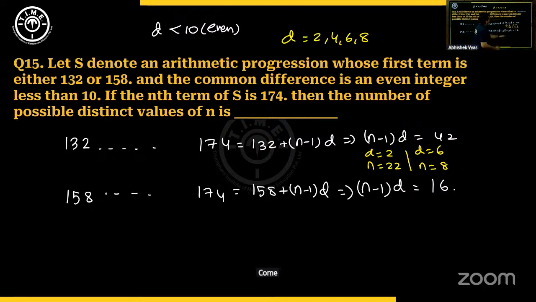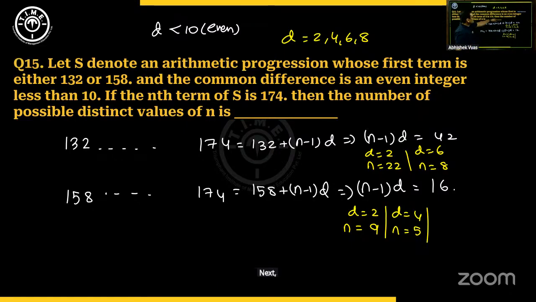Come to this. D is 2. So if you put D as 2 here, then n minus 1 will be 8. So n will be 9. Possible. Put D equal to 4. If you put D equal to 4, again n minus 1 will be 4. That means n is 5.